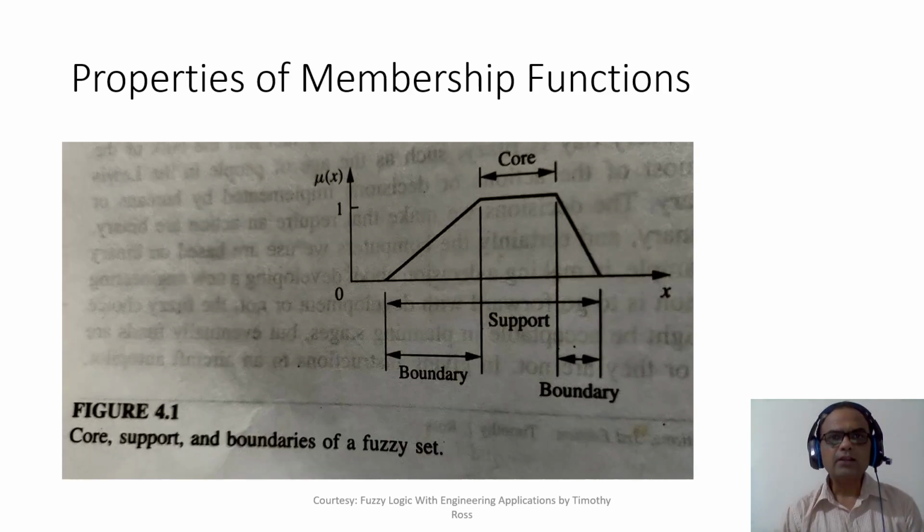Now we come to the properties of the membership function. We have got core, then we have got support, we have got boundaries, right? Core means all those elements of the universe whose membership value is 1. Support is all those elements whose membership value is non-zero. Boundary is all those elements whose membership value is in between 0 and 1, neither 0 nor 1. So these are the boundaries.